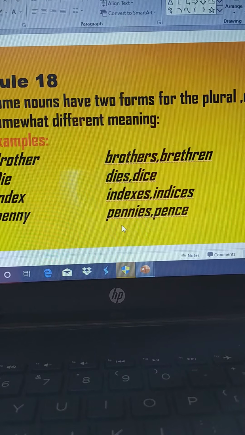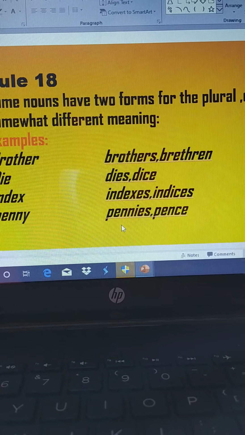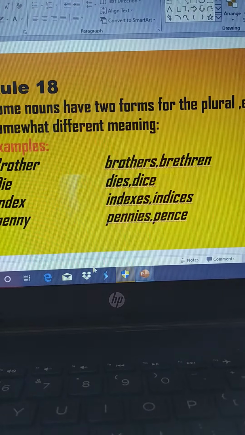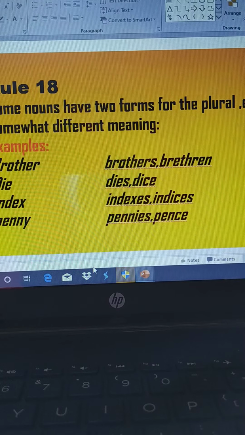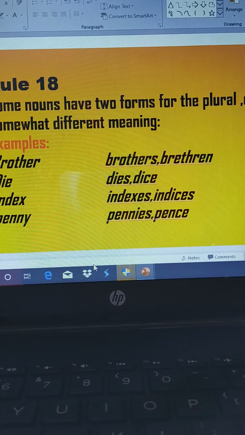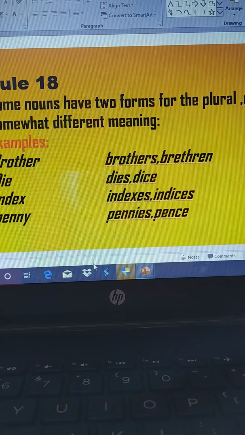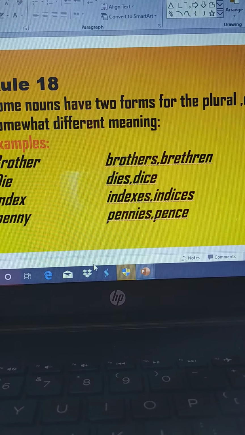So let's see. Brother turns into brothers and brethren. So please refer to your book, students. Over there you can see the meaning of brothers and brethren. Brothers means sons of the same parent, and brethren means the members of a society. They are called brethren, right?